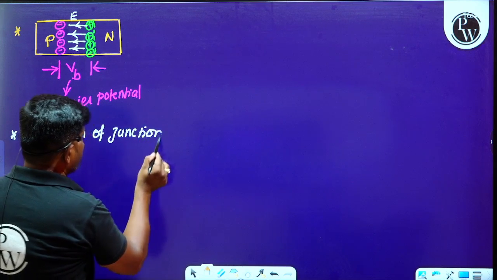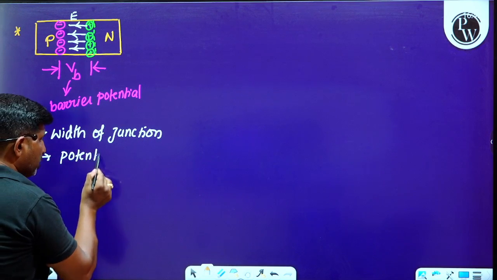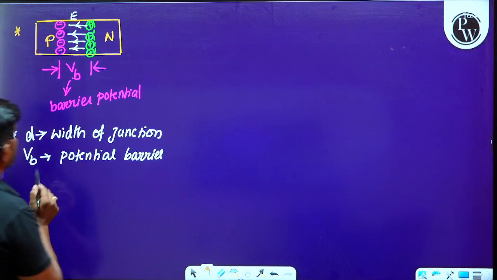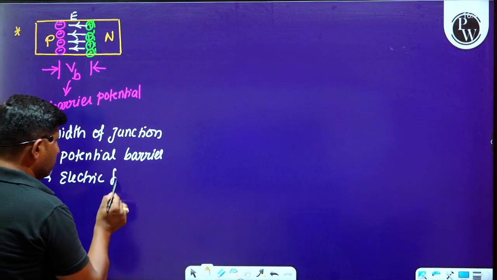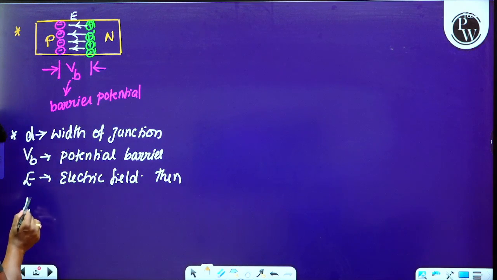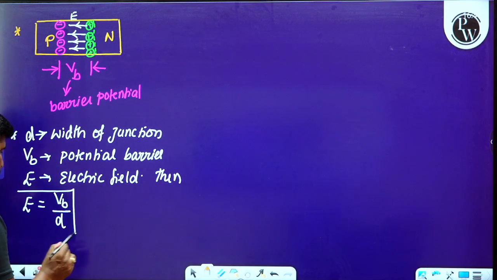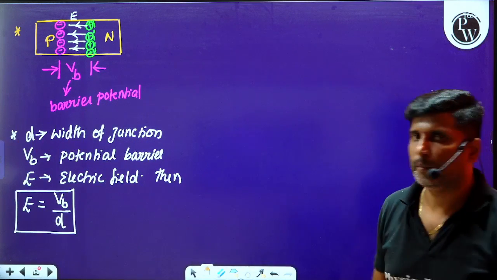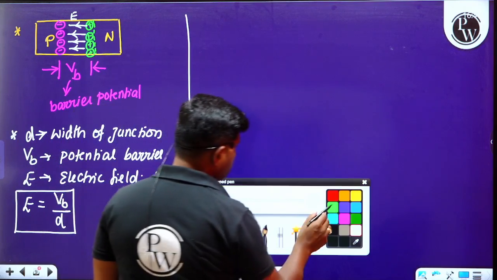If D represents the width of the junction, VB represents the potential barrier, and capital E is the electric field intensity at the junction, then the junction field equals the potential barrier divided by the width of the barrier. E equals VB by D.